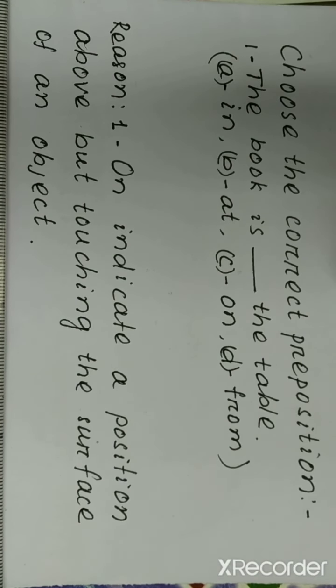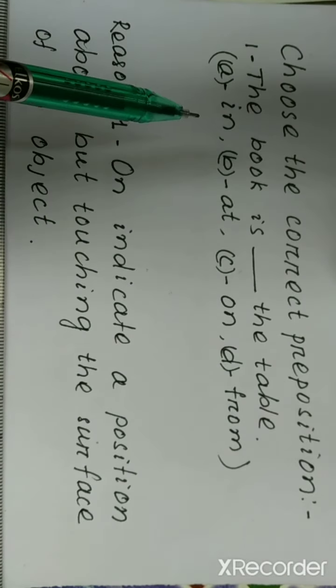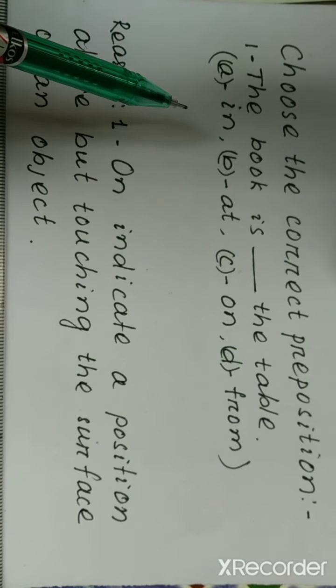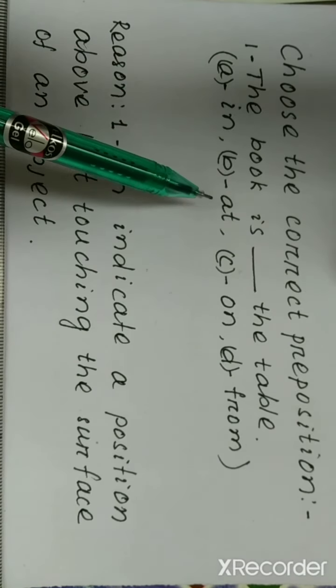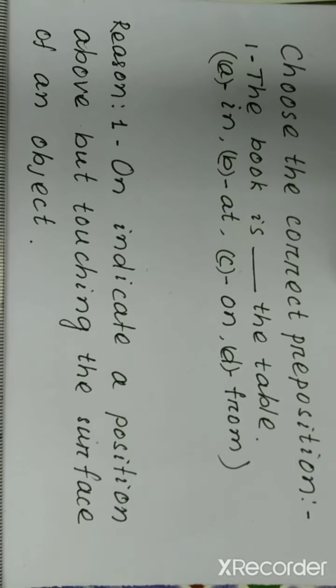Let's know one by one. Choose the correct preposition. The book is dash the table. Option A, in. Option B, at. Option C, on. Option D, from. Which is the right answer? Let's know the reason.